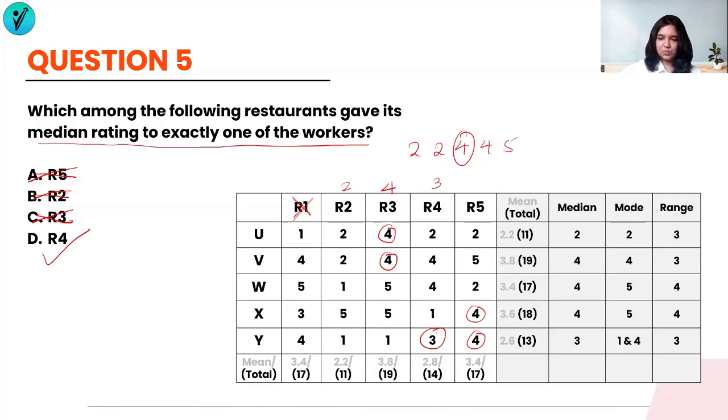So like I said, it was a little tedious in the beginning because we had to find all these values. But once these values were set, and because the numbers were very easy, it was 1 to 5, it wasn't an issue as such. So once these values are all arranged, the questions are a breeze. They barely take any time to answer.